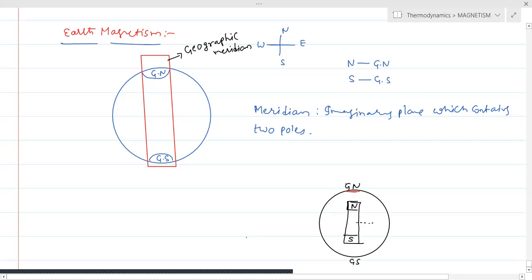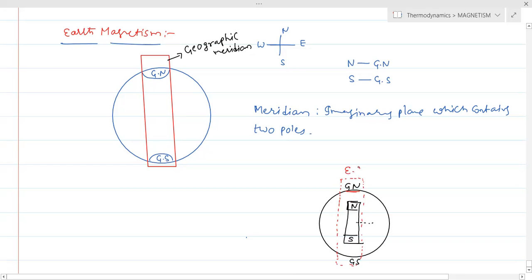So when we imagine the Earth as a big magnet, it is clear that geographic north is nothing but the position of the earth's south pole, and geographic south is nothing but the position of the earth's north pole.